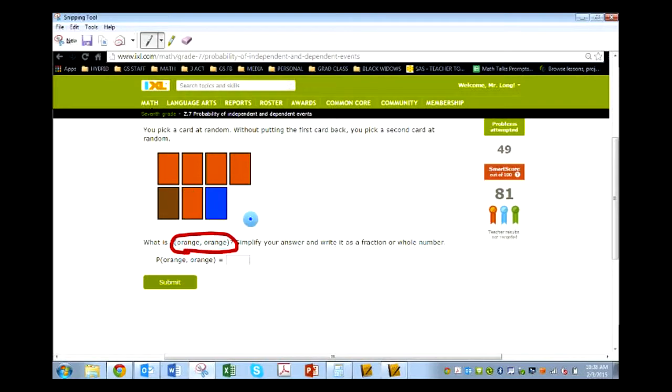So let's go through our thought process. So I have two events. One, pick an orange. Two, pick another orange. Let's do the first one. The first one, how many orange do I have? 1, 2, 3, 4, 5. I have 5. Out of how many? 1, 2, 3, 4, 5, 6, 7. 7. I have 5 out of 7.